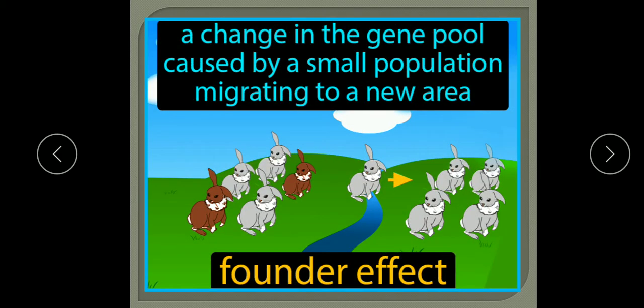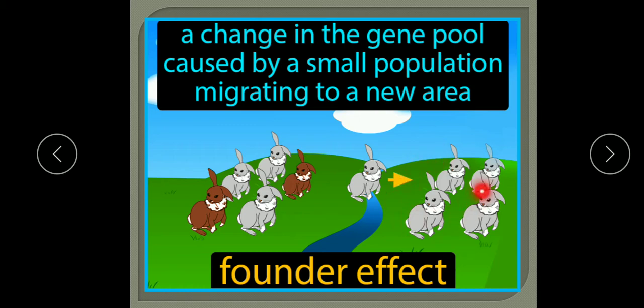Now one more example, a change in the gene pool caused by a small population migrating to a new area. So here this small fragment of the population is isolated from the main population and genetic drift occurs rapidly, and this new segment of the population becomes very much different from the old population, and this leads to the formation of a new species, that is speciation.